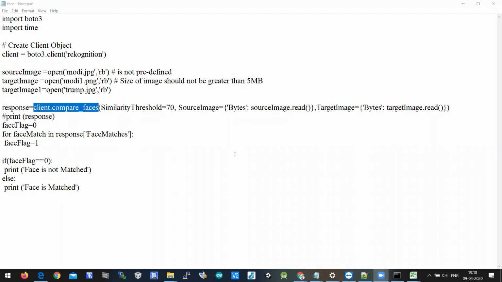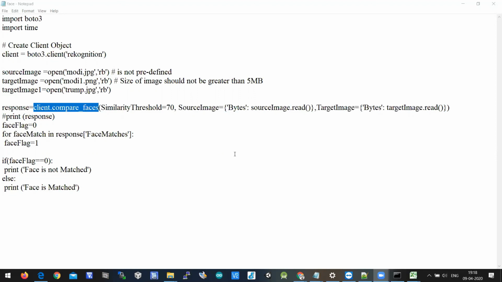One is importing packages and creating a client object, and then we imported our image files into this program by calling open with the read binary attribute, and then we called a function called compare_faces, and we put a threshold value of 70. If 70% is matched, then only it returns a response. And we have passed two other arguments in addition to the threshold, which are the source image and the target image.